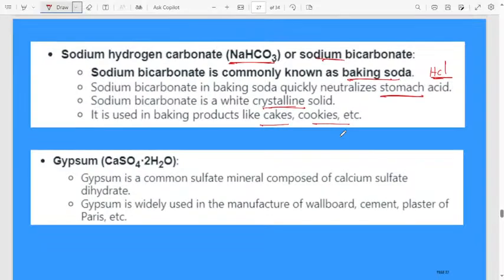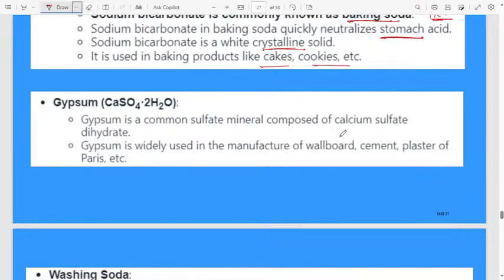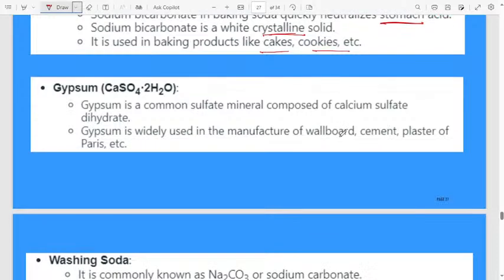Next, gypsum. Gypsum is a common sulfate material composed of calcium sulfate dihydrate. That is the full form of gypsum, and this is the chemical formula of gypsum. Gypsum is widely used in the manufacture of wallboard, cement, and plaster of Paris. This is the use of gypsum.